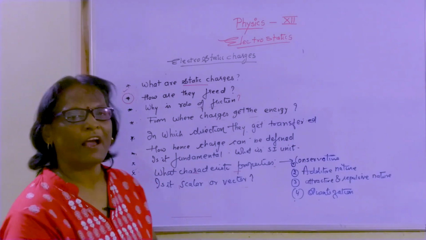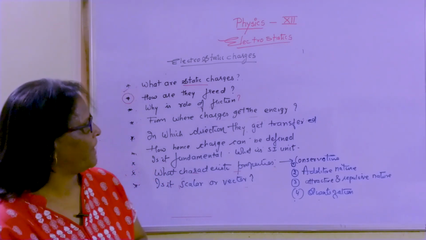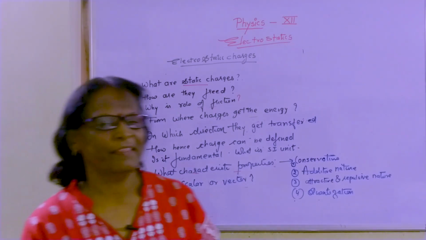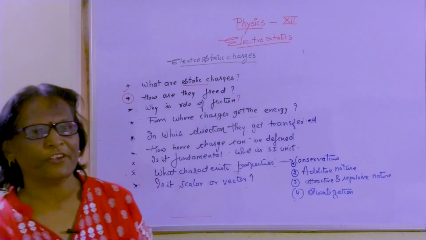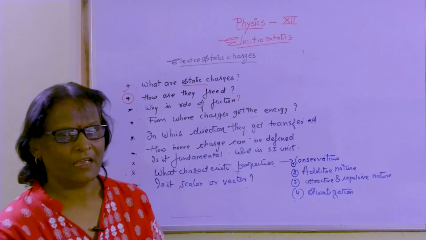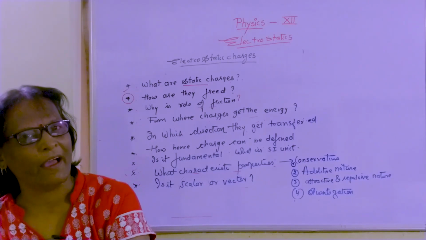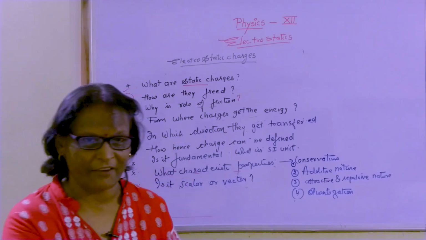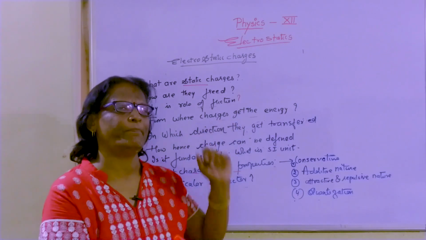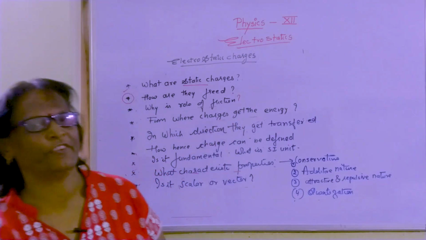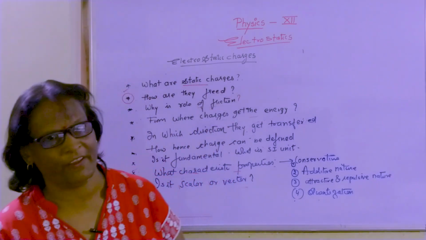For that, we have to rub the bodies. When these bodies are rubbed together, there exists friction. So to overcome the friction, we have to do work. The work, as I have already explained, will be converted into energy. And that energy will be taken up by the electrons which are tightly bound in the outermost shell of the atoms of the given material.